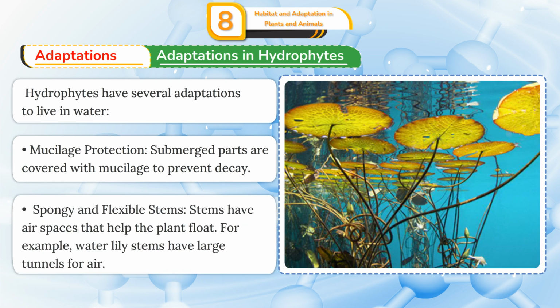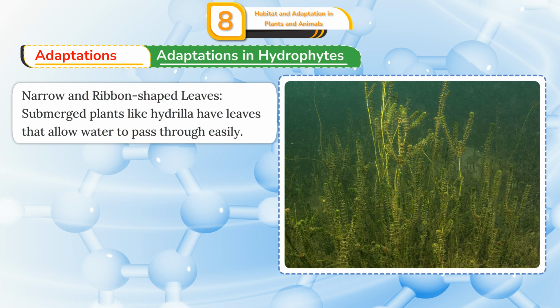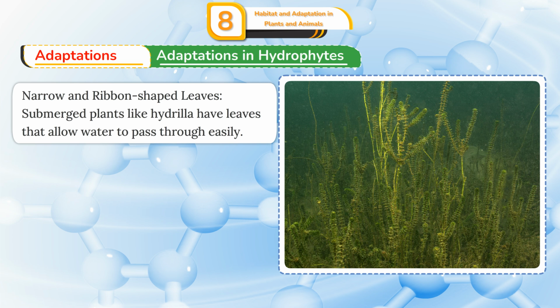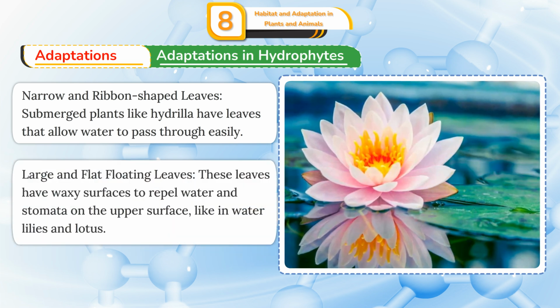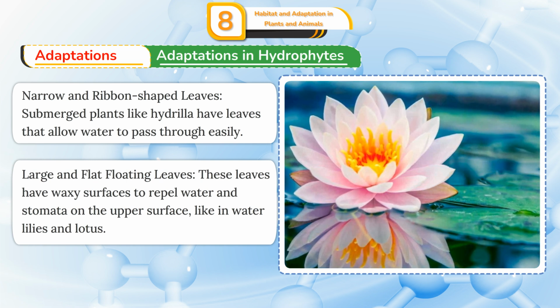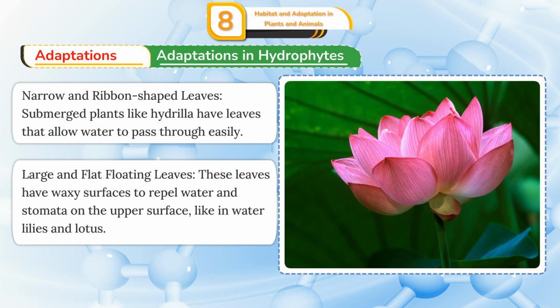Spongy and flexible stems. Stems have air spaces that help the plant float. For example, water lily stems have large tunnels for air. Narrow and ribbon-shaped leaves. Submerged plants like Hydrilla have leaves that allow water to pass through easily. Large and flat floating leaves. These leaves have waxy surfaces to repel water and stomata on the upper surface, like in water lilies and lotus.